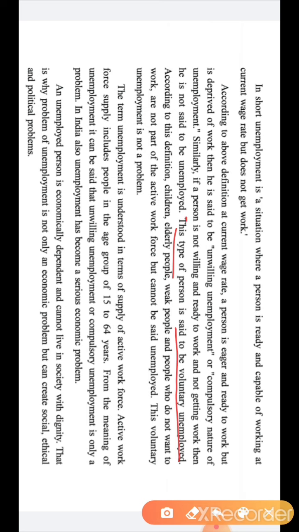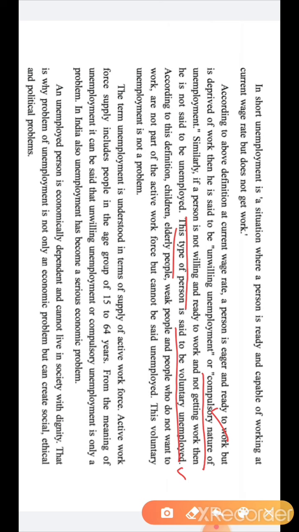Which type of person who is sitting at home by his own wish is called what? Voluntary unemployed. Okay, and the other is which unemployment? Compulsory unemployed. Compulsory unemployed is which one? When a person is ready to work and he is capable of work, he has made efforts to find the job but still is not getting the job. That's why it is called compulsory unemployed.